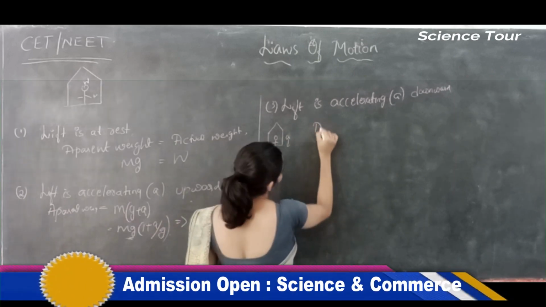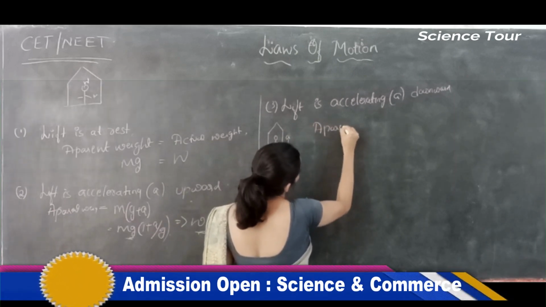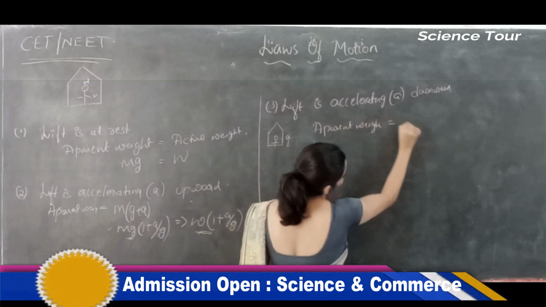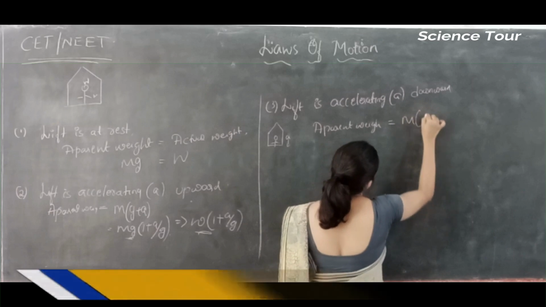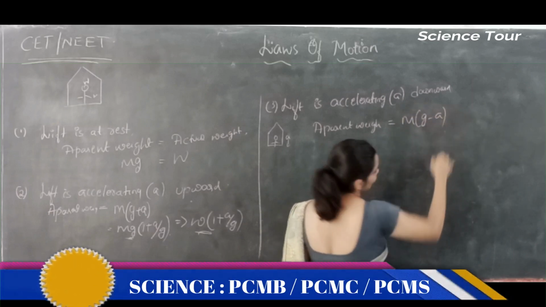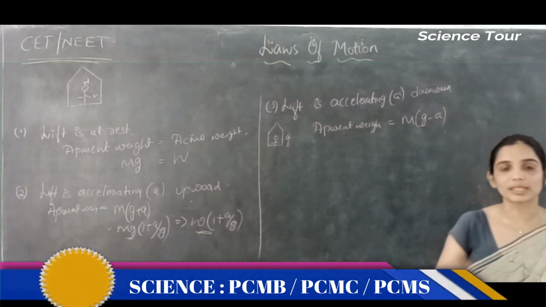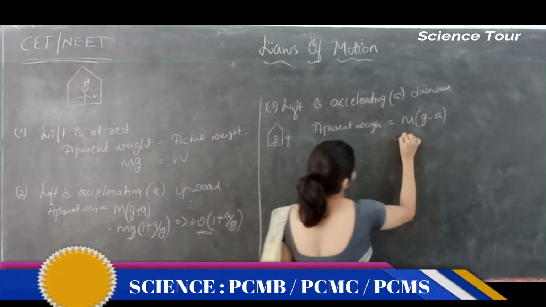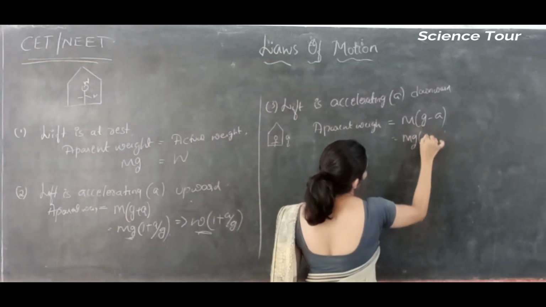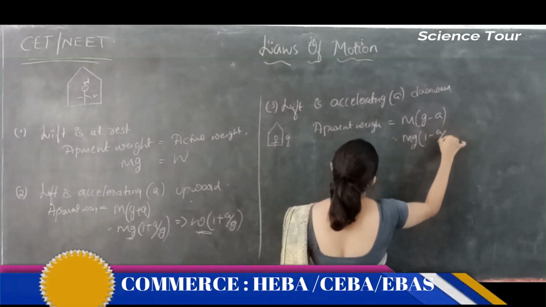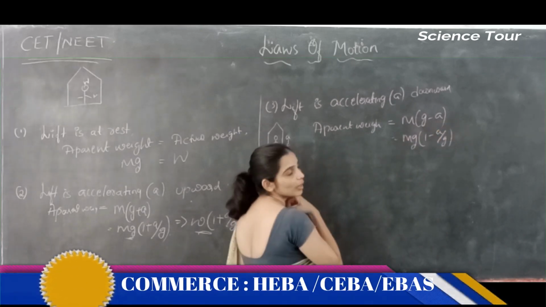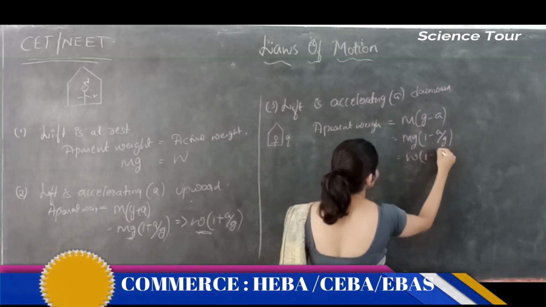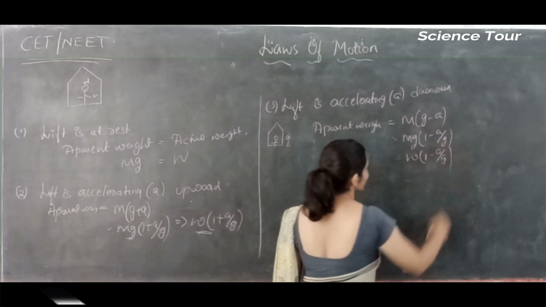Your apparent weight will be equal to m into (g minus a). So can I write this as mg times (1 minus a by g)? So apparent weight is nothing but your actual weight times (1 minus a by g).